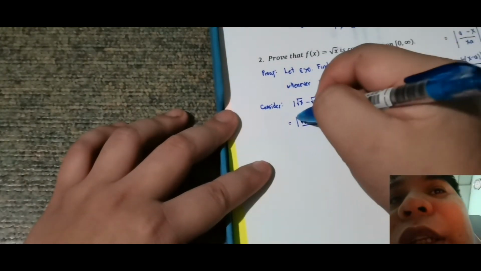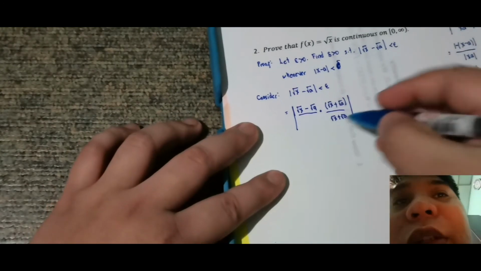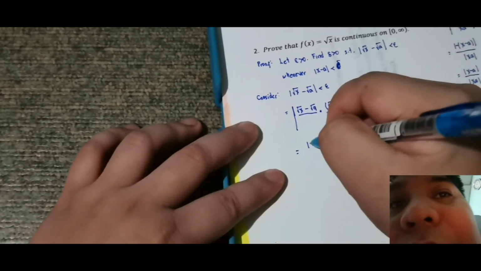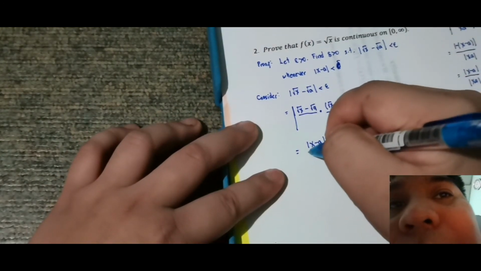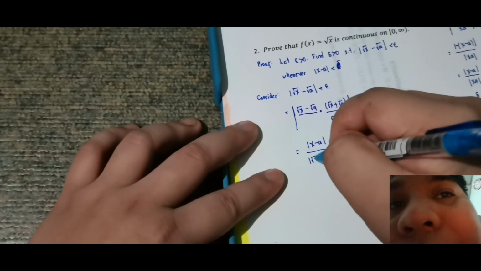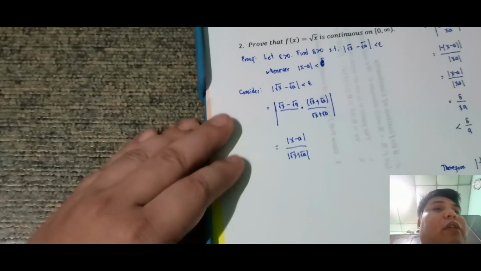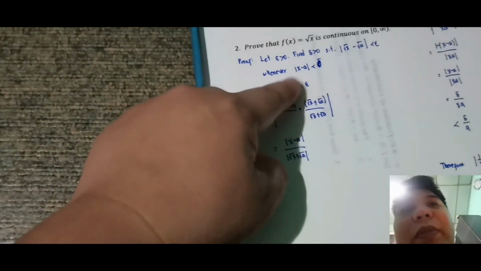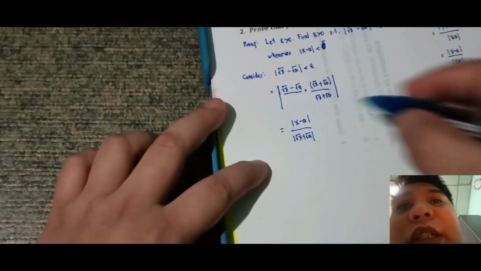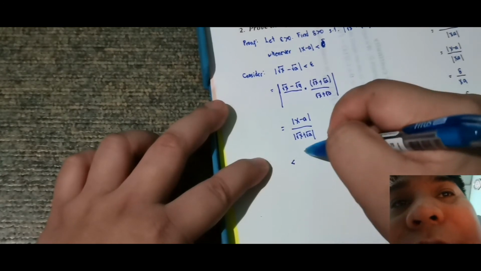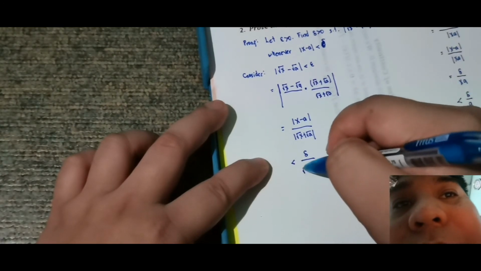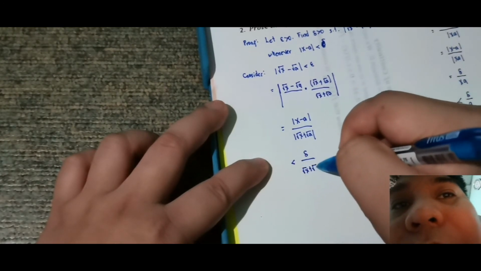Next, multiplying the numerator, obviously we get x minus a over the absolute value of square root of x plus square root of a. Now apply the delta definition, absolute value of x minus a is less than delta. So this is less than delta over square root of x plus square root of a.